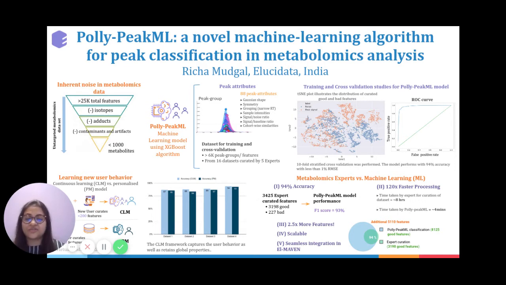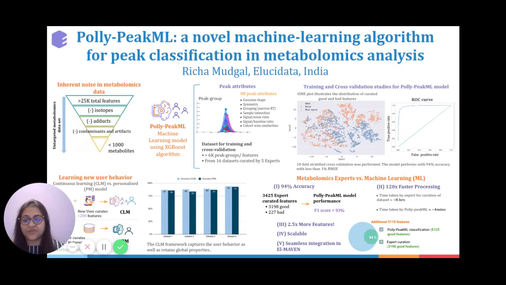So this begs the question, can we learn a new user behavior? And how fast and accurately can we do that? For this, we came up with two different model frameworks. One is the continuous learning model, and the other is a personalized model, as we can see in the bottom left corner. When we talk about the continuous learning model, by taking just a few curated peak groups from a user, we build upon the existing PeakML on top of it. Whereas the personalized model is generated independently using 2000 to 3000 peak groups that are curated by the new user.